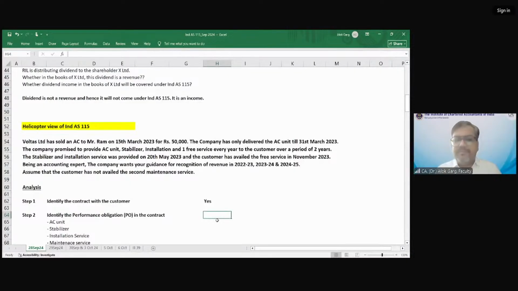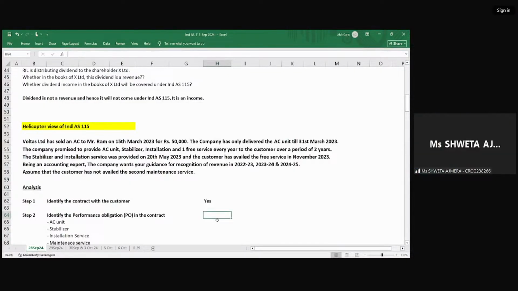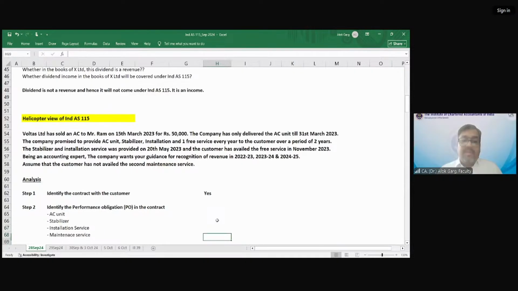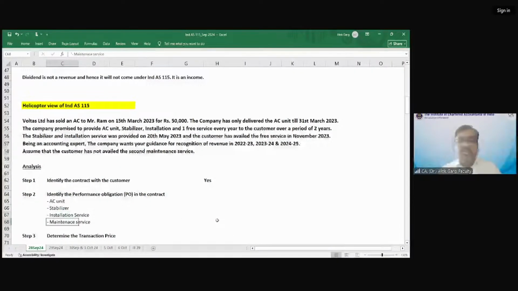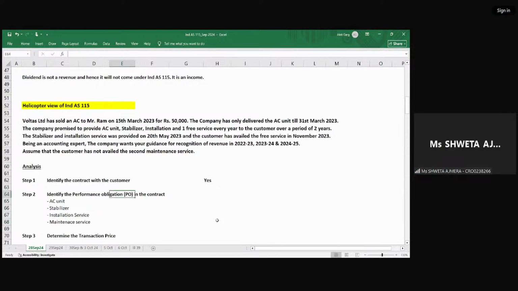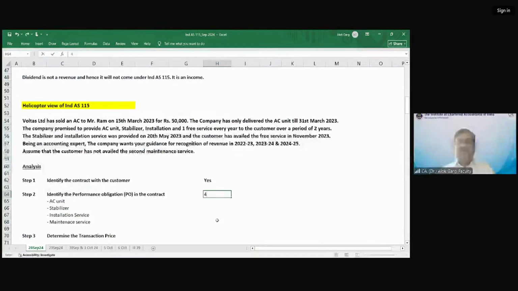Answer is no. So in this case, there are 4 performance obligations: air condition unit, stabilizer, installation service, and maintenance service. 2 maintenance services over a period of 2 years. So how many performance obligations are there? There are 4 POs.